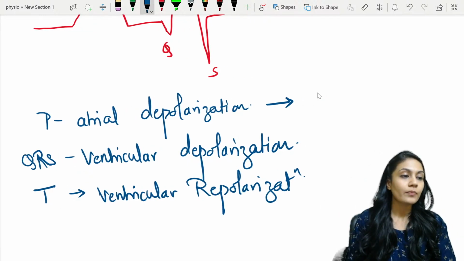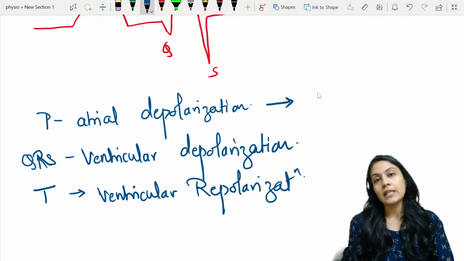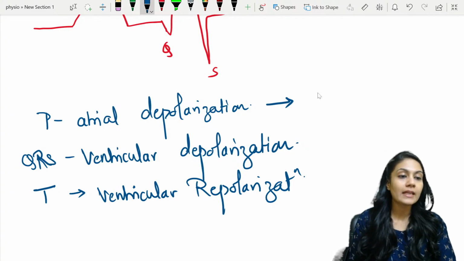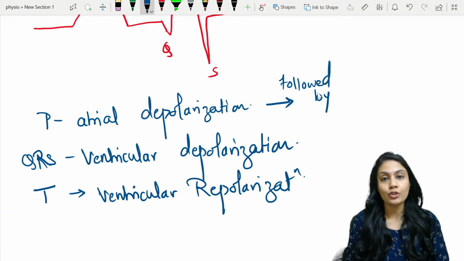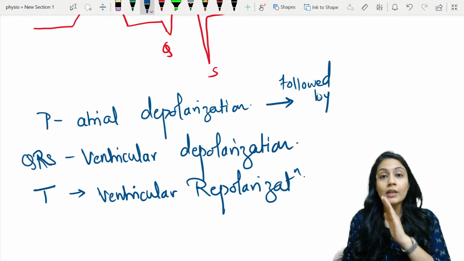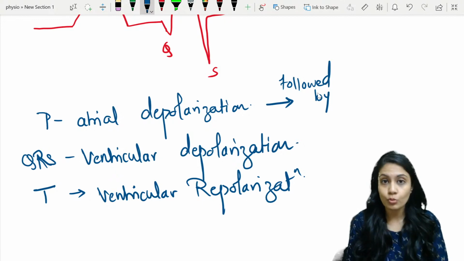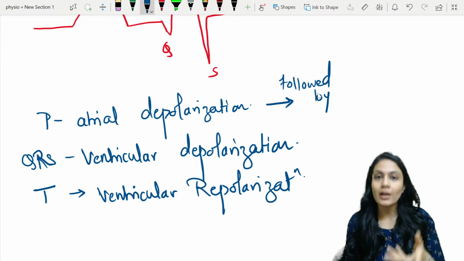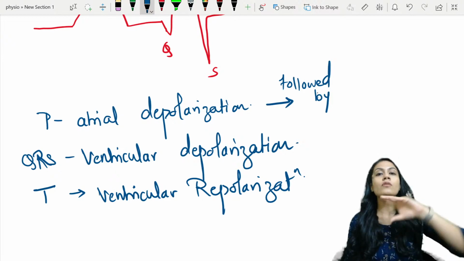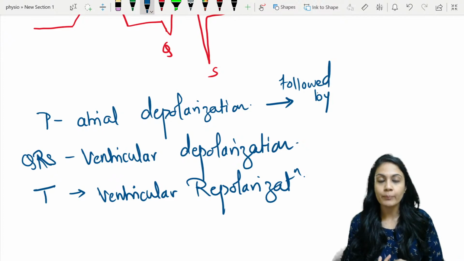So first thing is P wave, atrial depolarization happens, and then it is followed by, it is not the atrial contraction. Atrial contraction is totally different. Atrial depolarization is totally different. Depolarization means that there are some electrolyte changes going to happen, because of which some potential changes are going to happen, right?